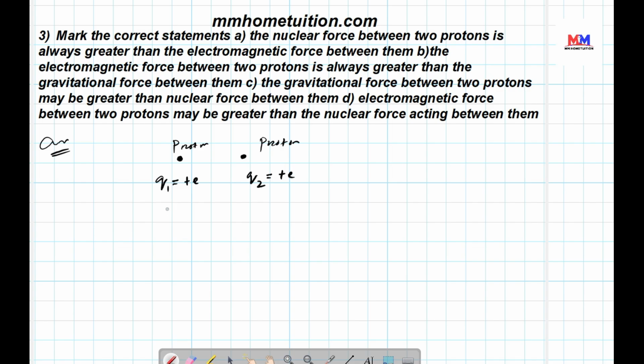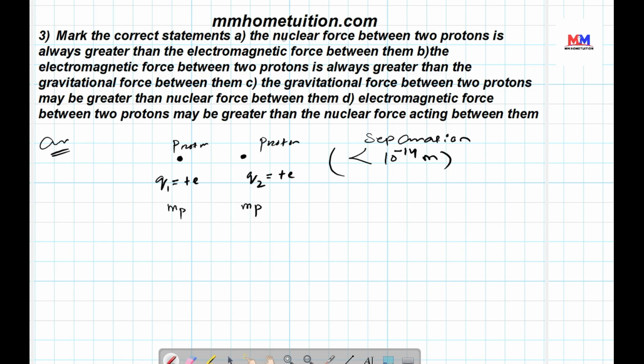So that is a proton. A proton carries charge as well as mass. So nuclear force between two protons is always greater than the electromagnetic force. Yes, nuclear force is greater than electromagnetic force, but for nuclear force to occur, the separation must be less than 10 to the power minus 14 meter.